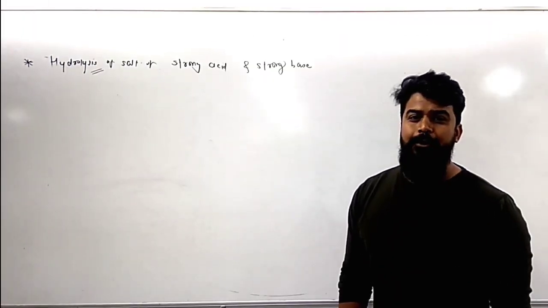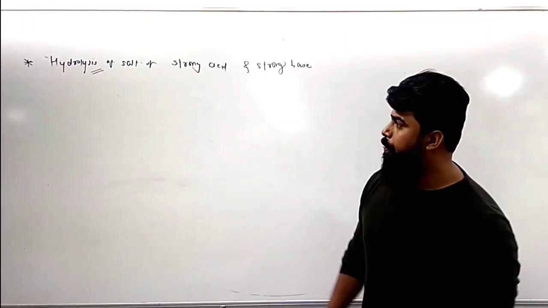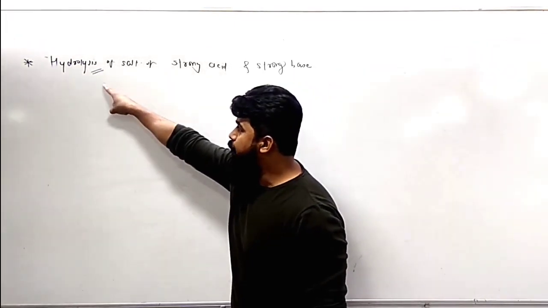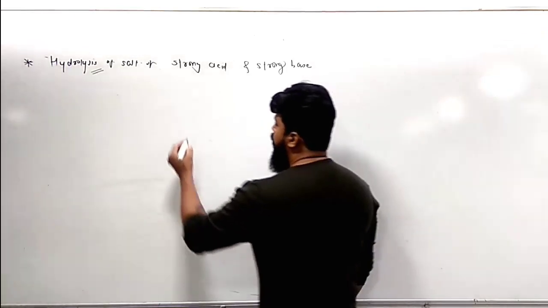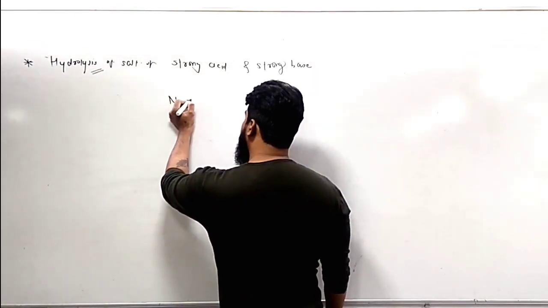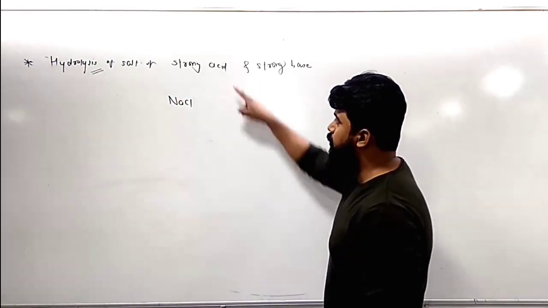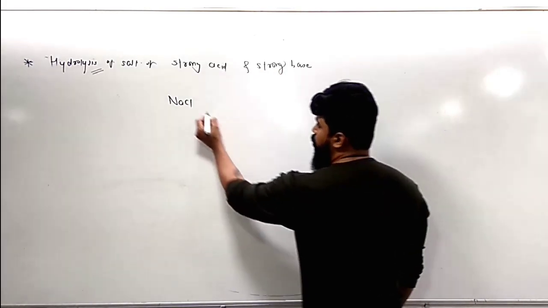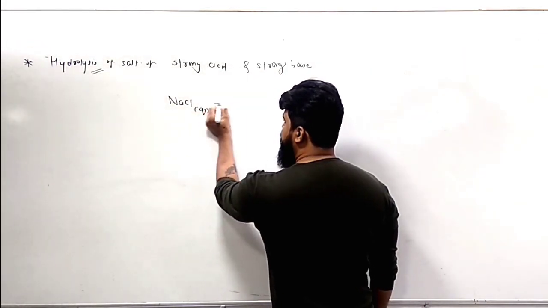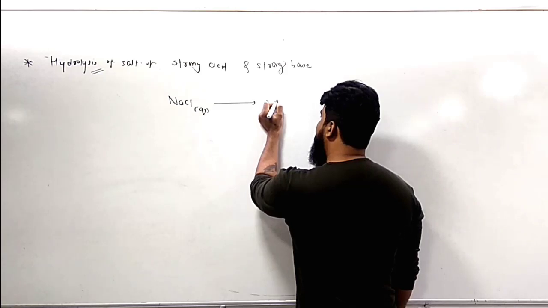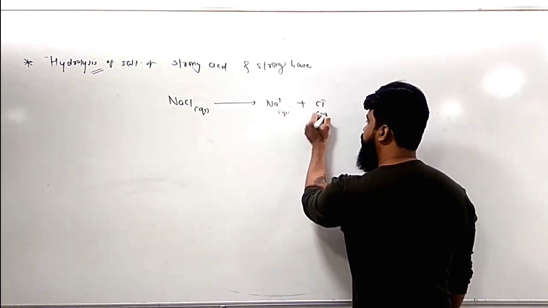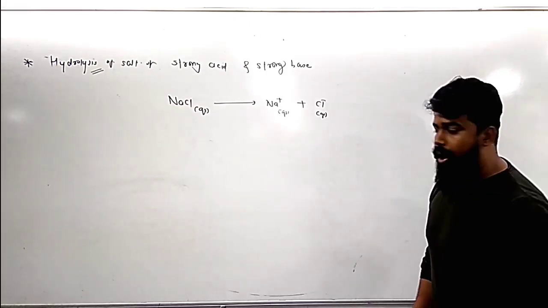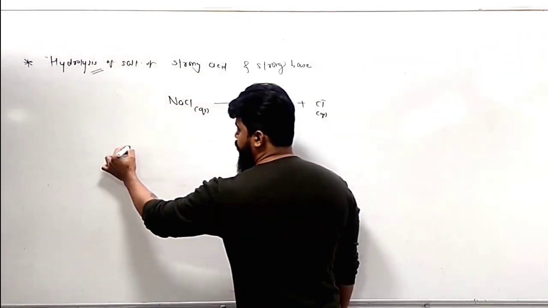So let's talk about the process of hydrolysis of various types of salt. Right now we are going to talk about the hydrolysis of salt of strong acid and strong base. NaCl is an example of a salt of strong acid and strong base. When NaCl is dissolved in water, it dissociates into its ions, Na plus and Cl minus. So let's see how hydrolysis of NaCl will take place.